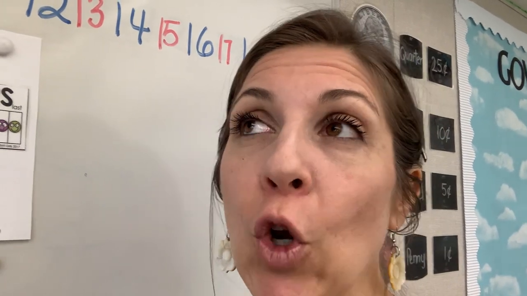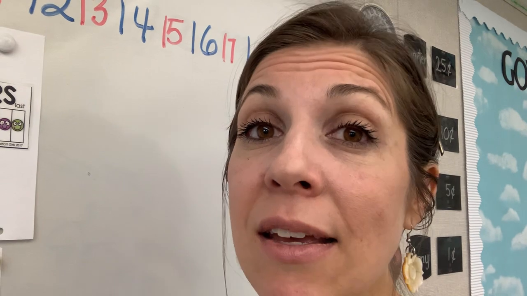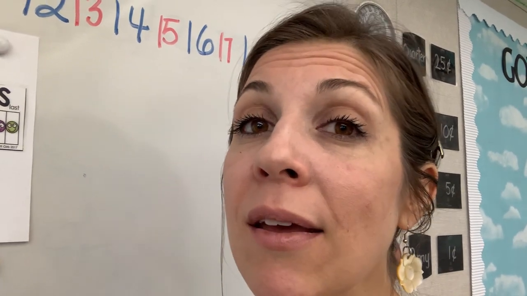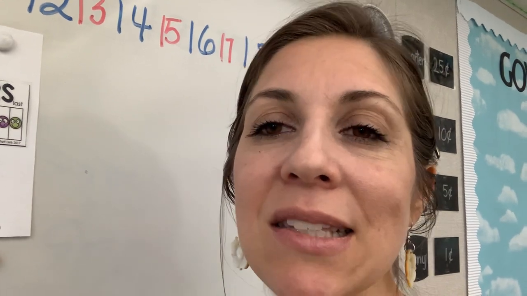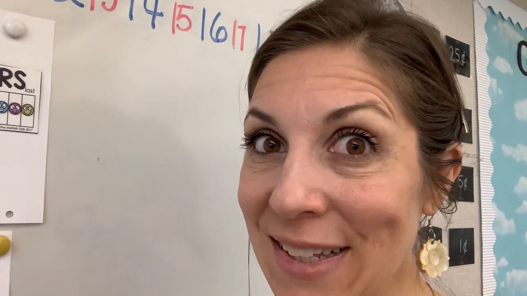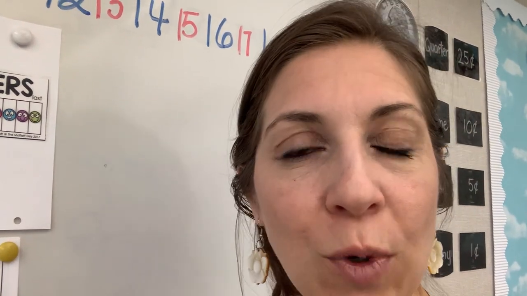So you see all of those ordinal numbers, they have th at the end, except for first, second, third, but then after that, 4th, 5th, 6th, it's all th at the end, okay? So we need to practice saying our ordinal numbers so we can know the order of things, okay?